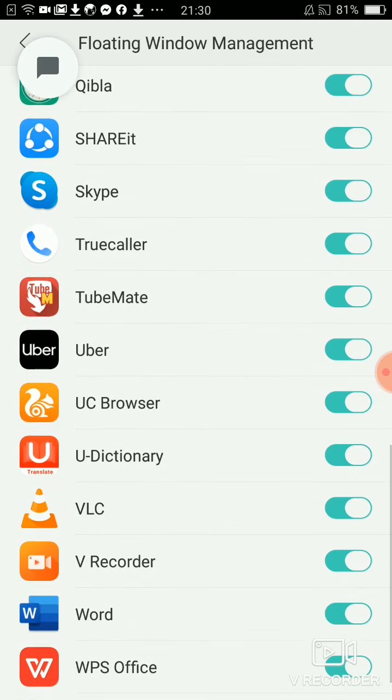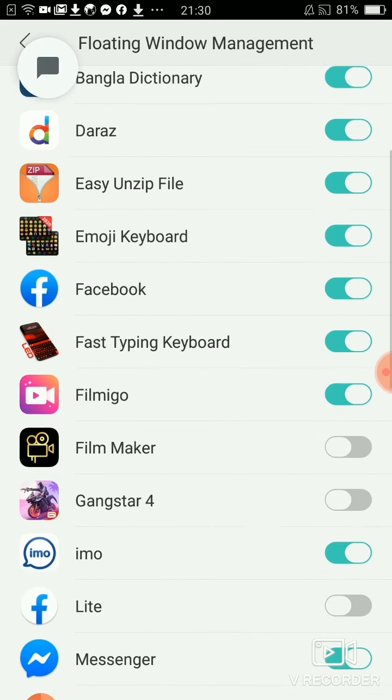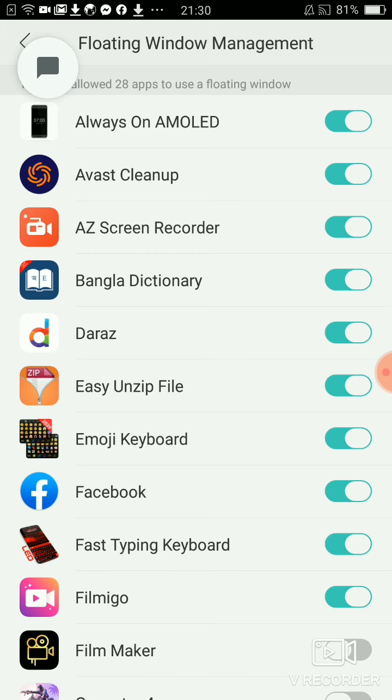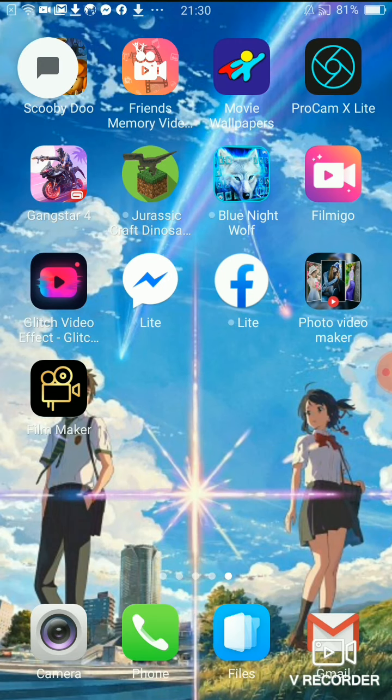Then I go to the settings. I want to fix it, but there is no app named it. What can I do now? Okay, let's see. At first, I will show you a new and most easy way to get past this problem.